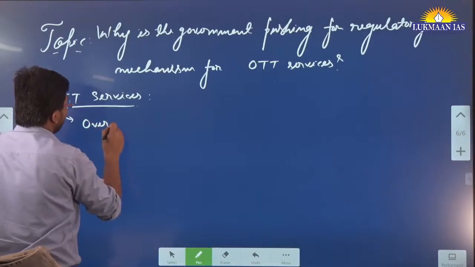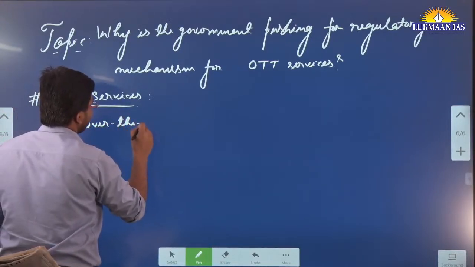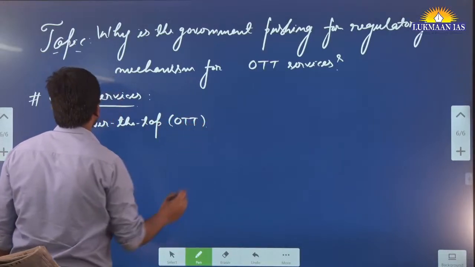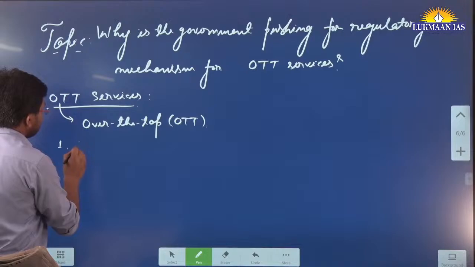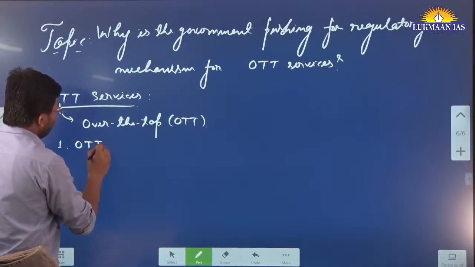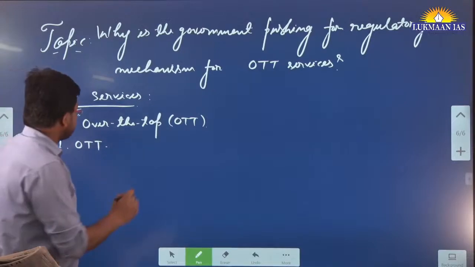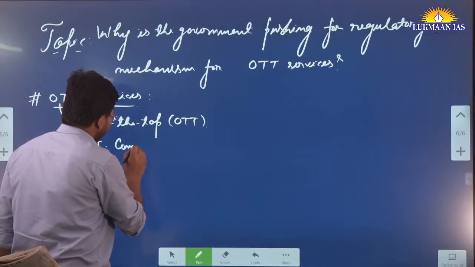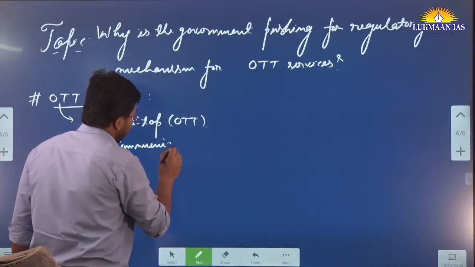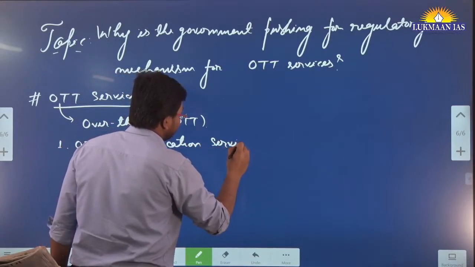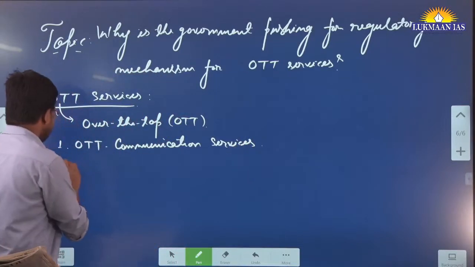It is known as over the top, in short OTT, over the top services. One type of OTT services is known as OTT communication services. This is one type.